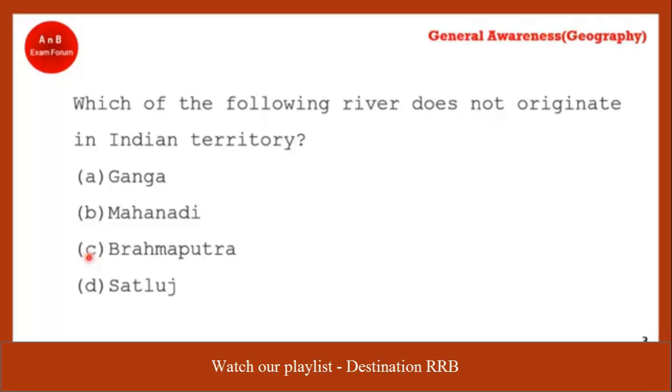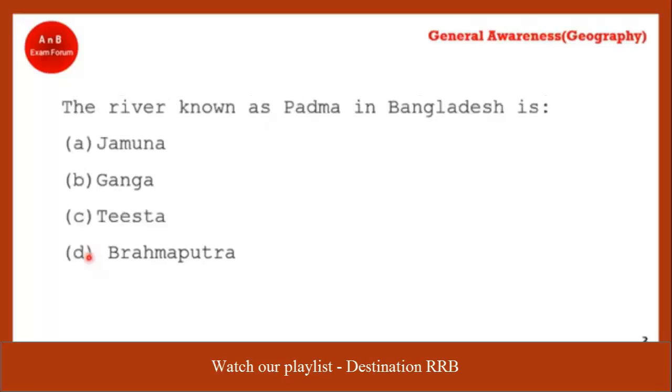Coming to the next question. This is a very simple one. Which river is known as Padma in Bangladesh? These are the four options. Rajshekhar, you are quiet now. What happened? Just tell me the answer.